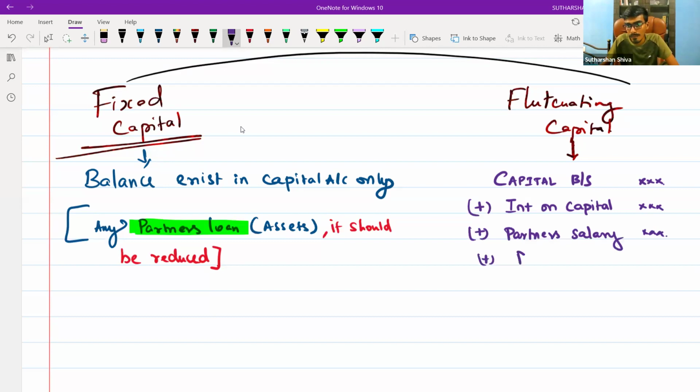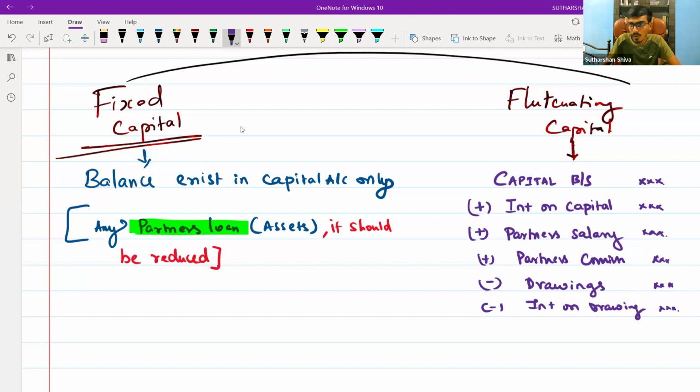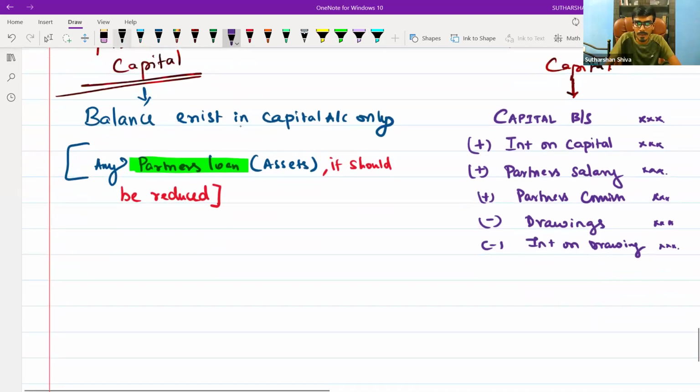You will add partner's commission. You will deduct drawings. You will deduct interest on drawings. Whatever you subtracted as a current account item, you will add back. The most important thing you need to add back is your reserves and surplus. You will distribute it to your capitals, so now you need to add it back.